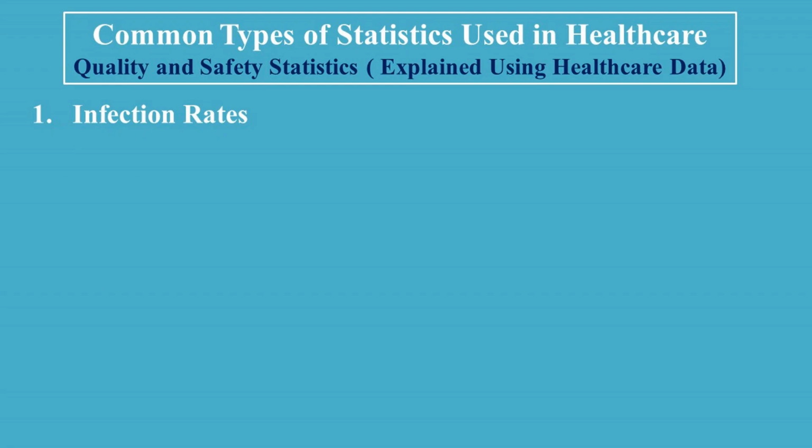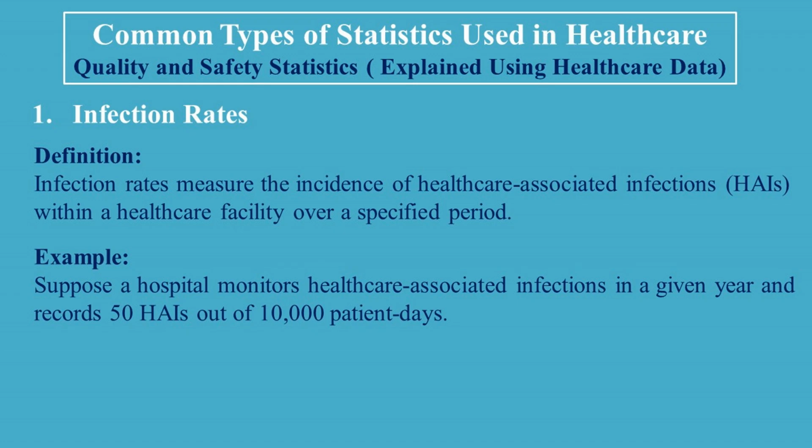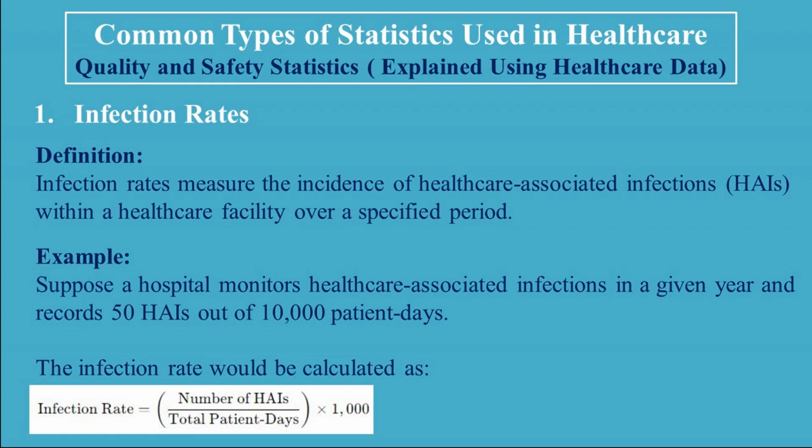1. Infection rates. Definition. Infection rates measure the incidence of healthcare-associated infections, HAIs, within a healthcare facility over a specified period. Example. Suppose a hospital monitors healthcare-associated infections in a given year and records 50 HAIs out of 10,000 patient days. The infection rate would be calculated as infection rate is equal to the number of healthcare-associated infections, HAIs, divided by the total patient days, multiplied by 1,000.